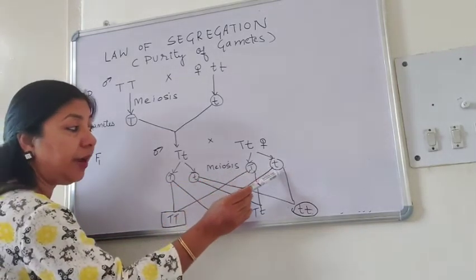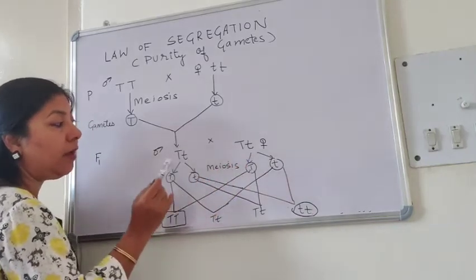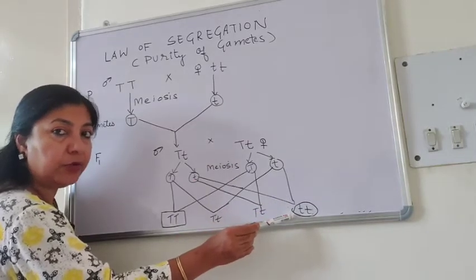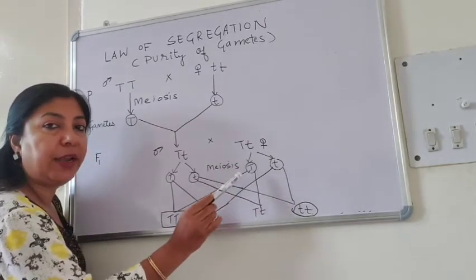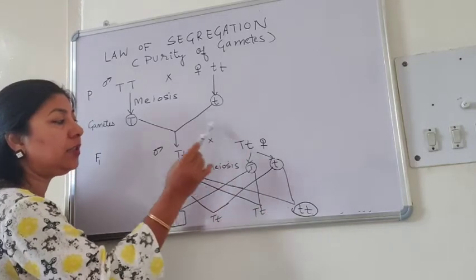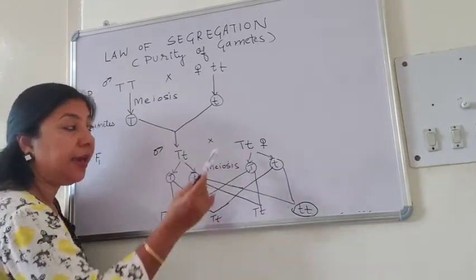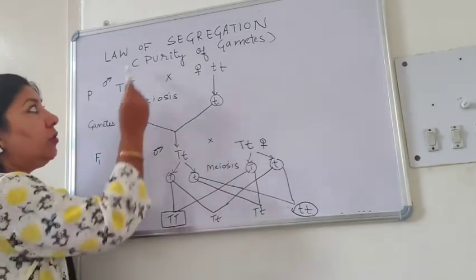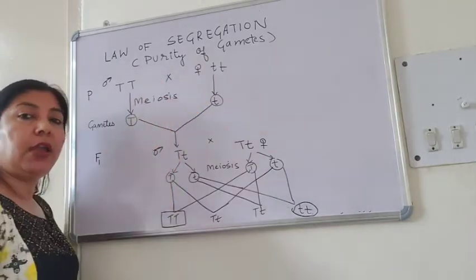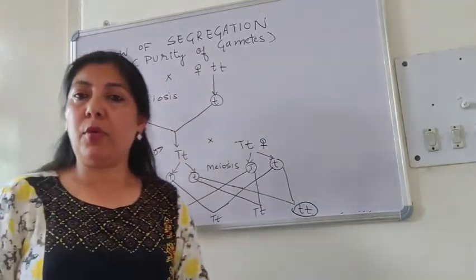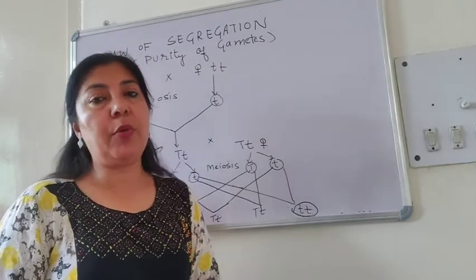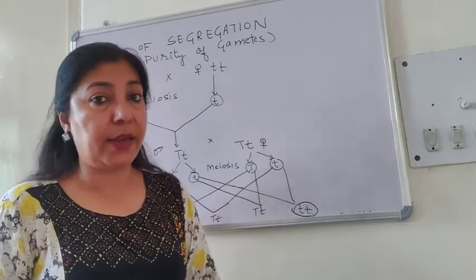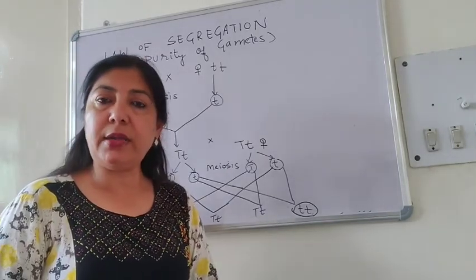And this recessive trait does not seem to be present here, but it reappears in the F2 generation because there was no blending. It just passed on. It was just a mere chance that it could not express in the hybrid state because it is recessive. Okay, so that's why it is called purity of gametes. So based on the monohybrid cross, Mendel proposed these two laws, that is the law of dominance and the law of segregation. I hope you have understood it.